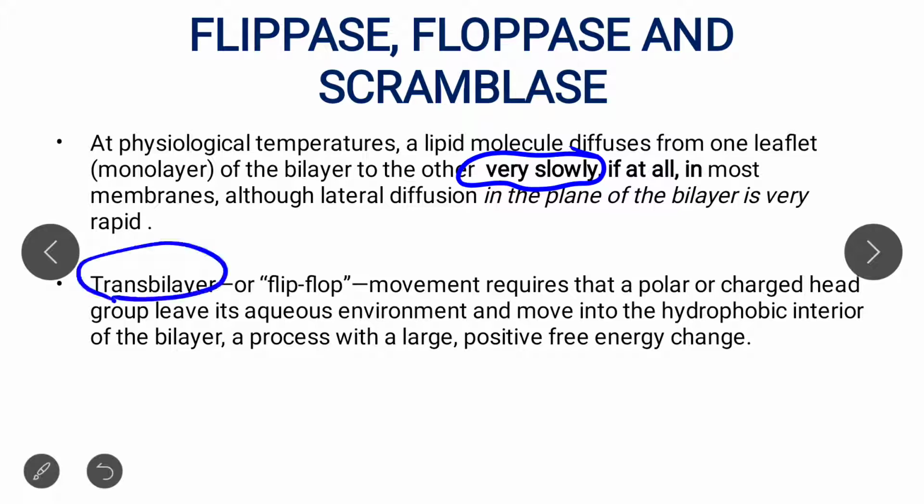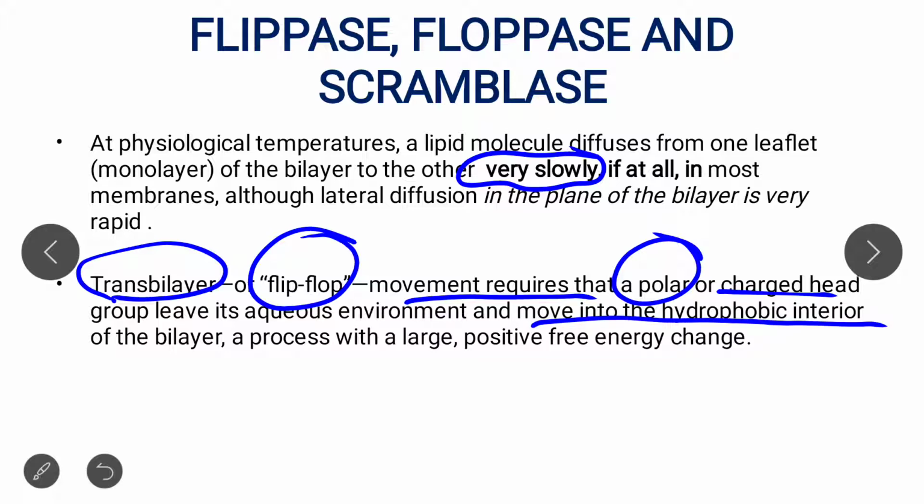Transbilayer or flip-flop movement requires a polar or charged molecule to move into the hydrophobic interior of the bilayer. So this process requires positive free energy, as I already explained in yesterday's lecture when I taught you the hydropathy plot. So please watch all the previous lectures, because they are important.